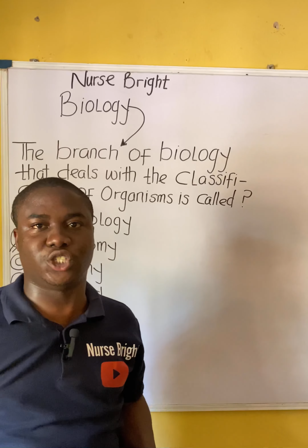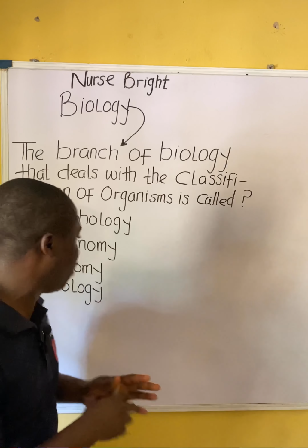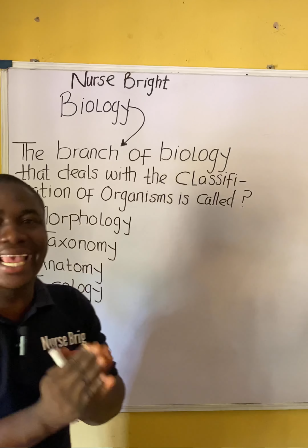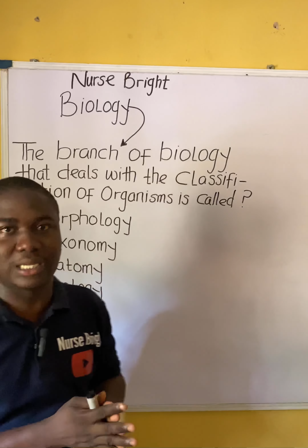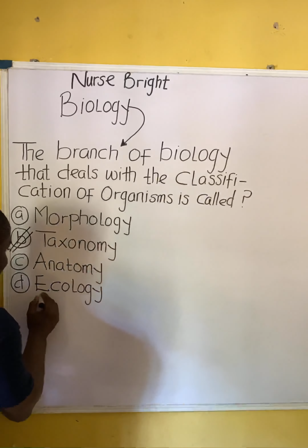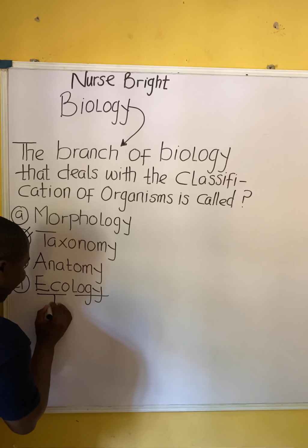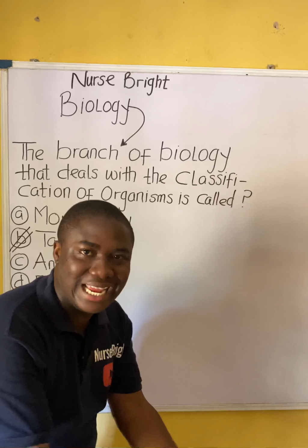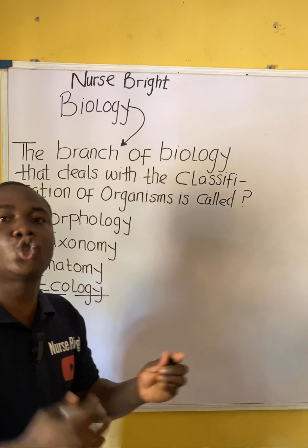That is morphology. Now, moving over to the last option, option D, which says ecology. Now, listen very well. Ecology can be divided into two words, eco and logy. Eco simply means dwelling, whereas logy means to study.